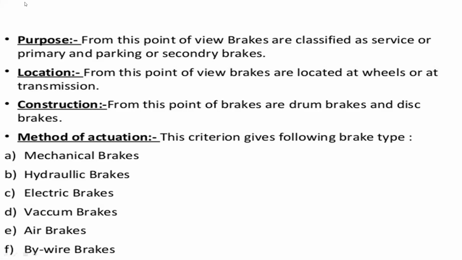You can see one is mechanical brakes. The overall construction of these brakes is mechanical. In these mechanical brakes, there are different types of mechanical brakes we are using. Next one, hydraulic brakes. And next one, electric brakes, vacuum brakes, air brakes, by wire brakes. These are the different types of brakes we use in automobile vehicles.